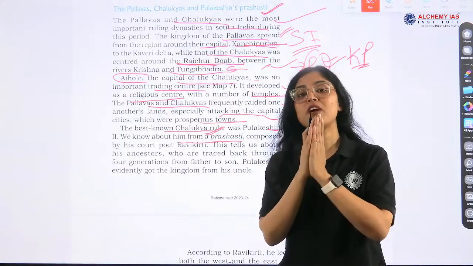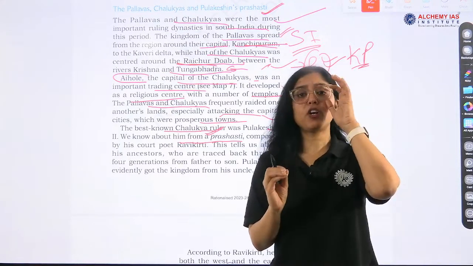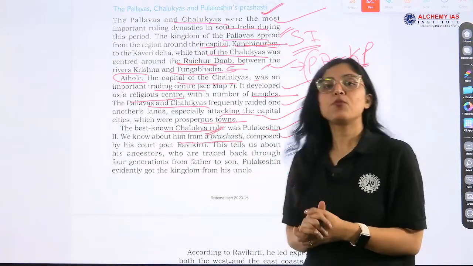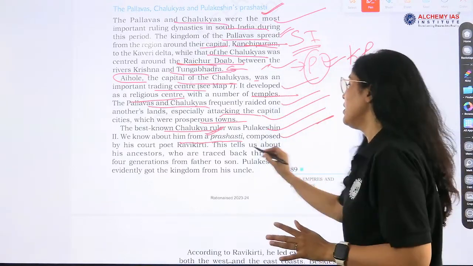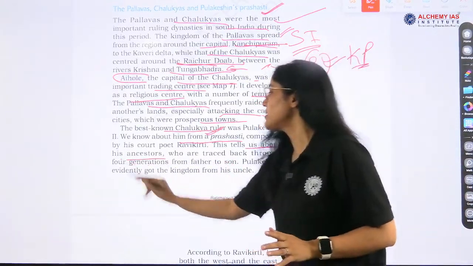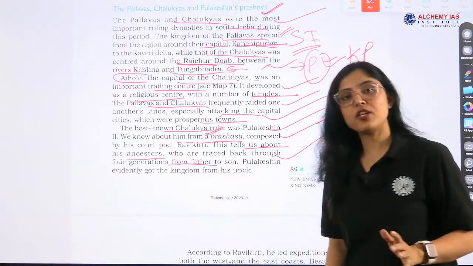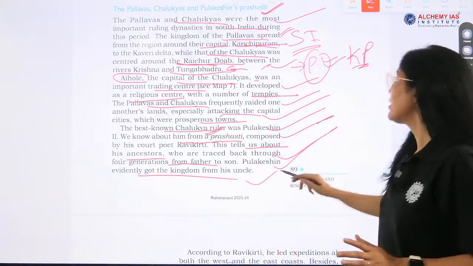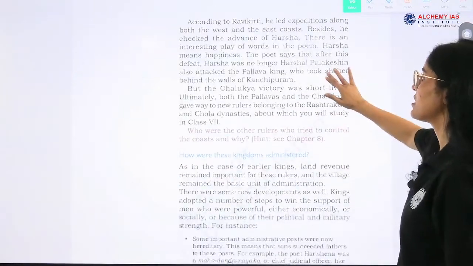These court poets are very important, right? Who is the court poet of Chandragupta II? Who is the court poet of Samudragupta? And Pulakeshin II. Remember the names. This will be asked in the examination. This tells us about his ancestors who are traced back through 4 generations from father to son, and Pulakeshin evidently got the kingdom from his uncle. So this is the genealogy.